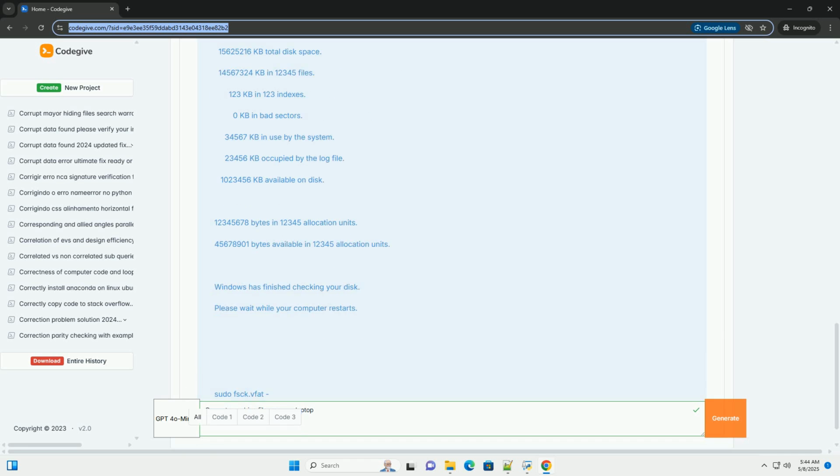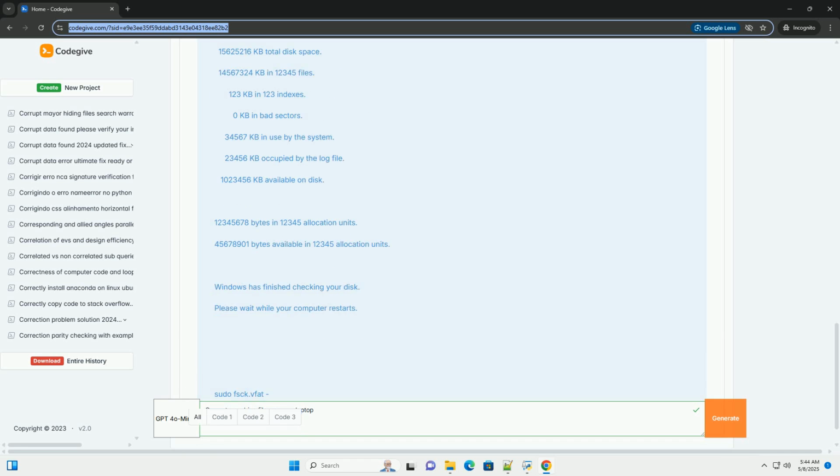NTFS: sudo ntfsfix /dev/sdb1. You might need to install NTFS-3G: sudo apt-get install ntfs-3g. ext4: sudo fsck.ext4 -f /dev/sdb1. Example, FAT32. Pay attention to the prompts and choose to correct errors.